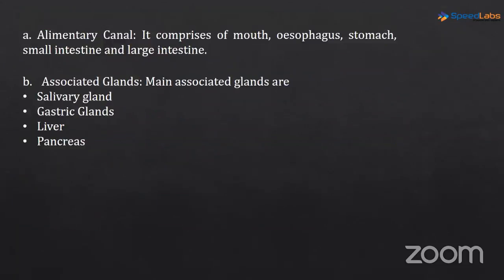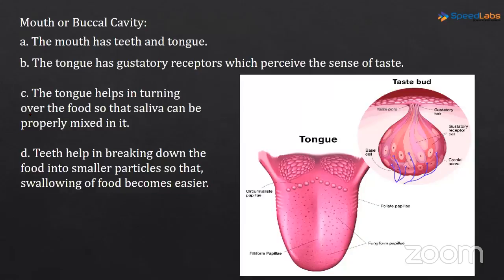Okay, first is again the same thing. The alimentary canal comprises the mouth, esophagus, stomach, small intestine, large intestine, and these are the associated glands. Now let's start with the first part of the alimentary canal, that is the mouth or the buccal cavity. If we open our mouth and look, we see two very prominent things, the teeth and the tongue, right?